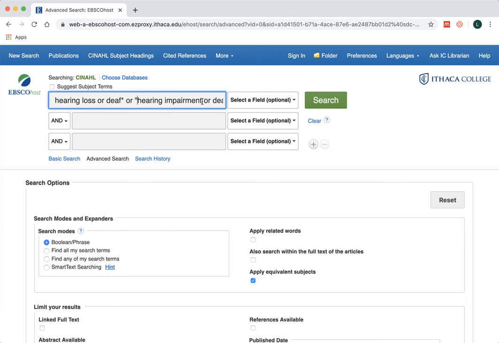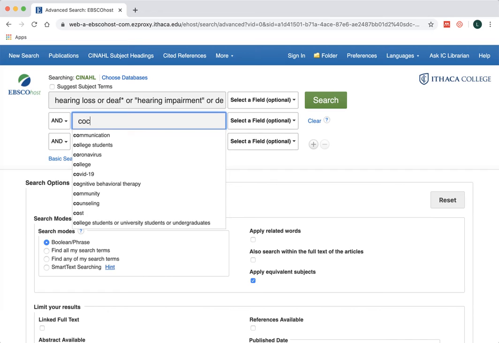Hearing impairment, I can actually put that in quotes since it's a phrase, and it will make sure that those terms are in the same exact order. And I could do that with this as well, hard of hearing. So just to make a point of those strategies that we've been talking about and learning, that you can use those right here. So let's say that we're interested in articles about cochlear implants.